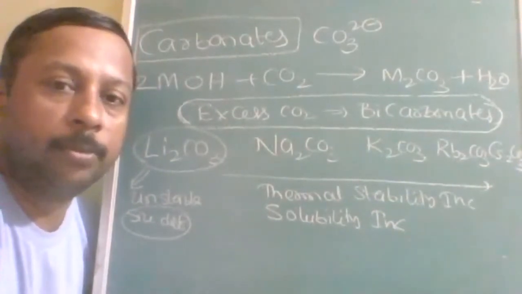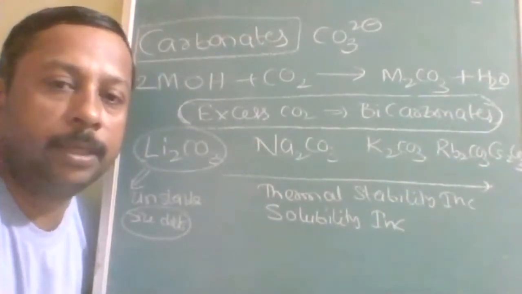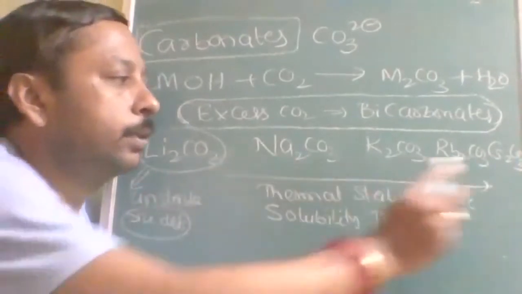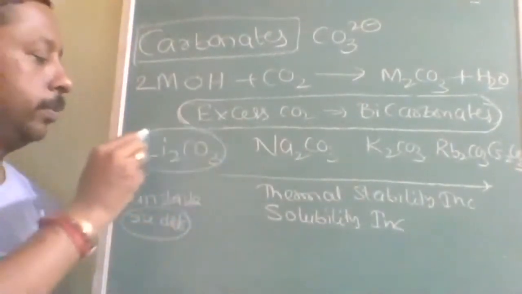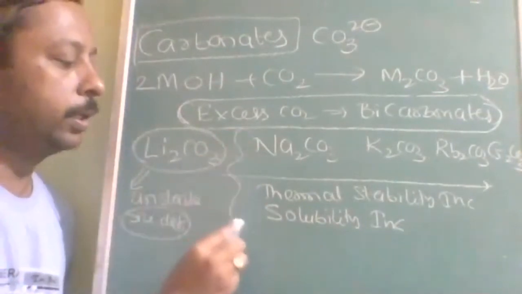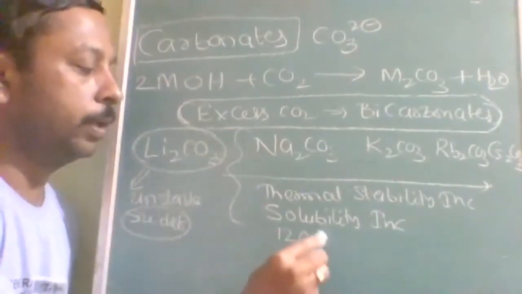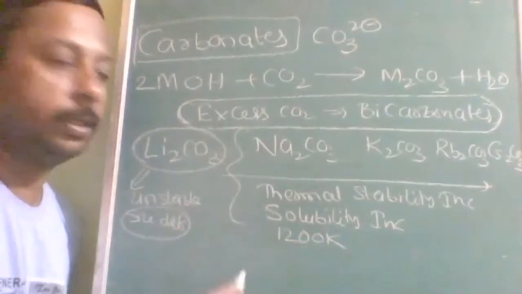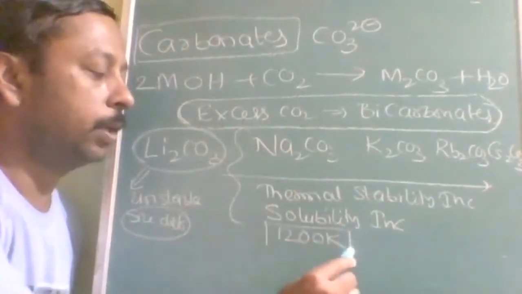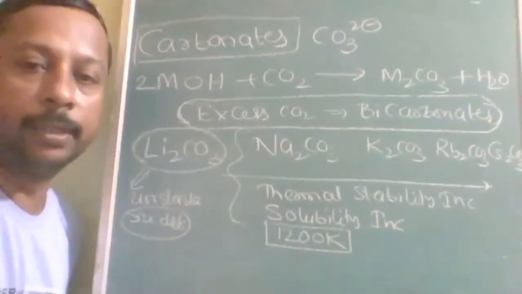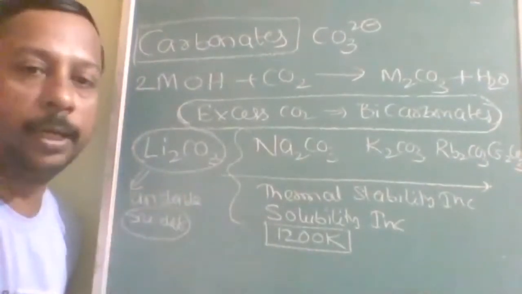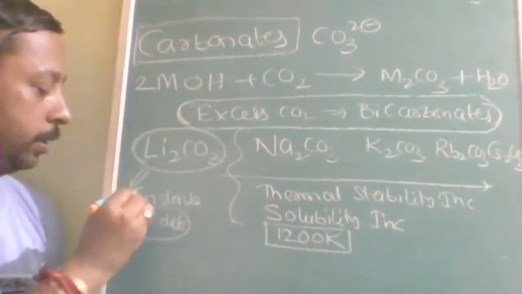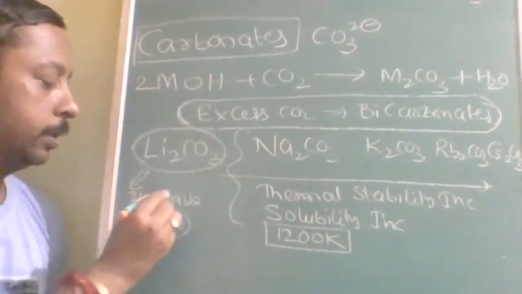Now let us see about the carbonates. Thermal stability and solubility increase down the group. Lithium carbonate is the least thermally stable. The rest can withstand even up to 1200 Kelvin. These substances can withstand up to 1200 Kelvin. But lithium carbonate is thermally unstable.